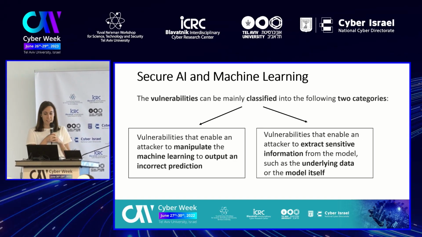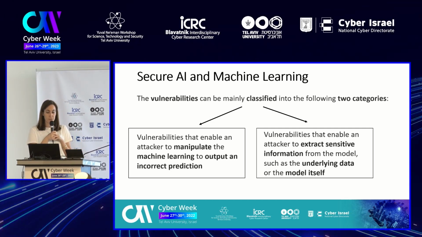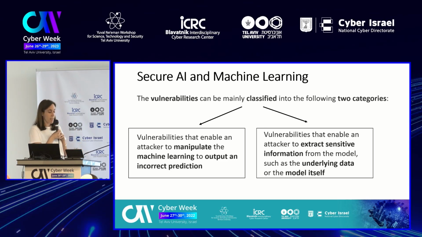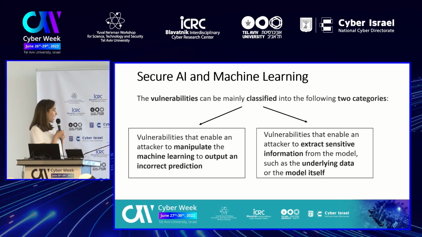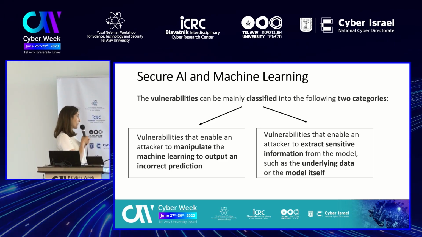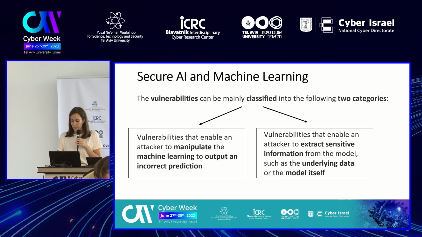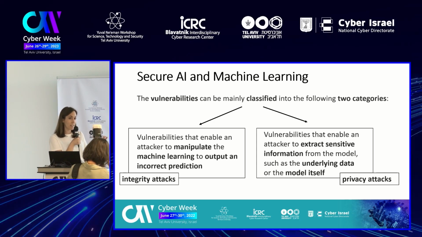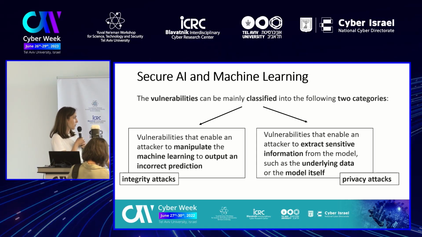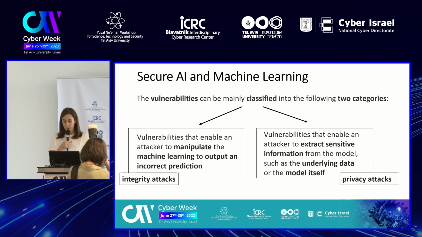The vulnerabilities can be classified into two categories. The first category is vulnerabilities that enable an attacker to manipulate a machine learning model in order to output an incorrect prediction. The other category is vulnerabilities that enable an attacker to extract sensitive data from the model, whether it is the data itself or the model parameters inside, and so on. We call the first category integrity attack, since we attack the integrity of the machine learning. The second category we call privacy attack, because we attack the privacy of the model, which is the data, or the model itself.